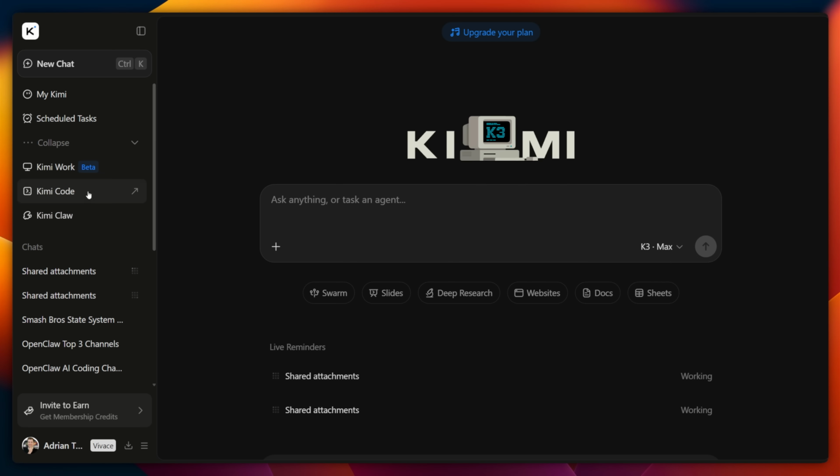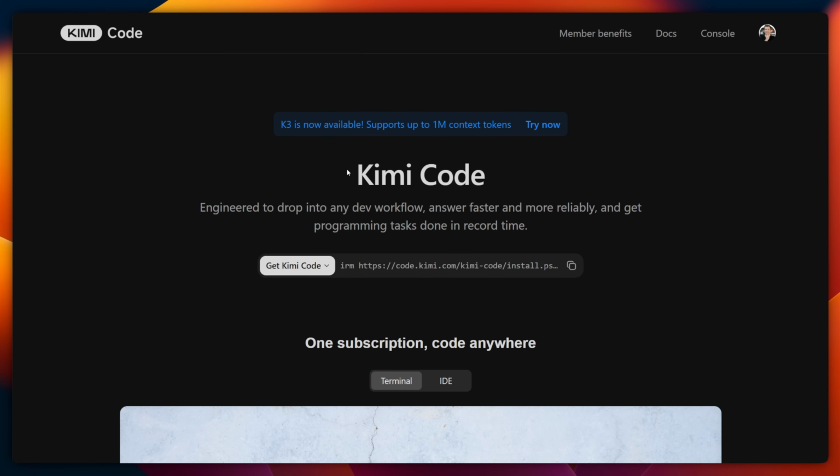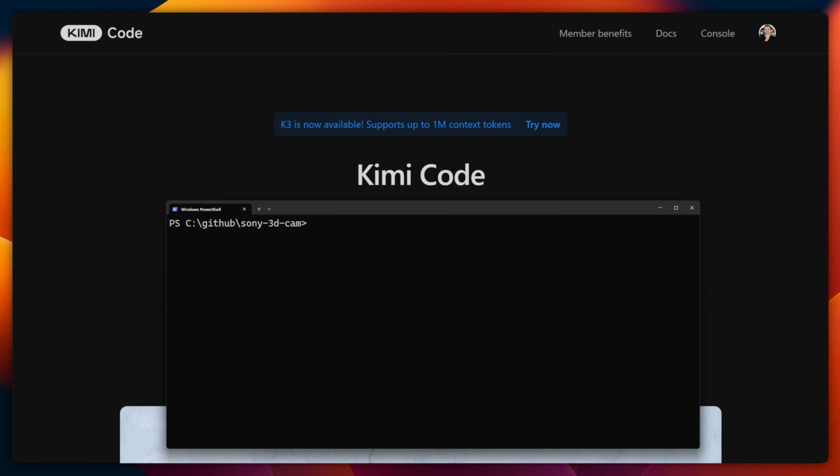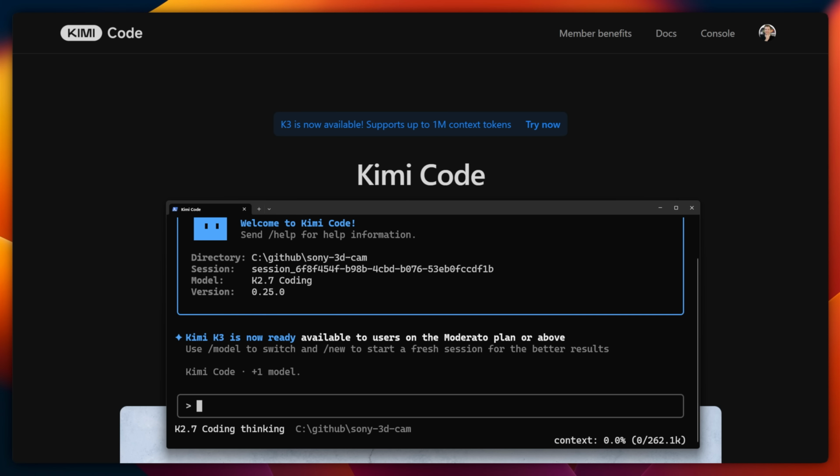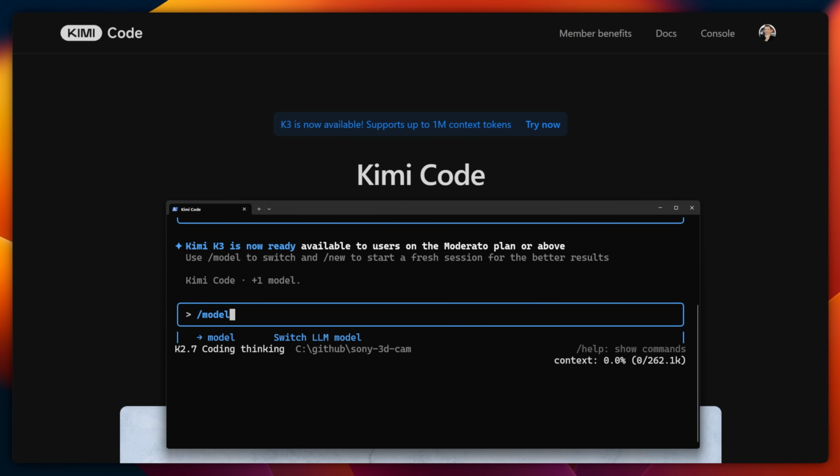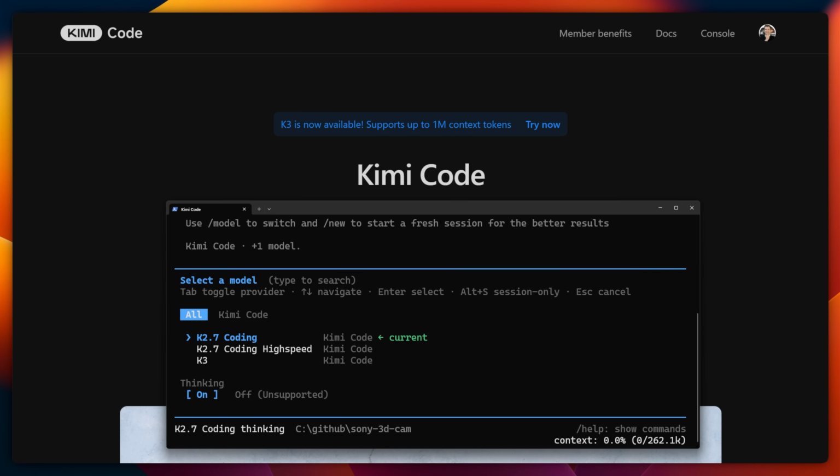If you weren't aware, there's also Kimi Code, which I want to test out with the new K3 model. Kimi Code is like Claude Code or Codex, just its own CLI where you can directly access the model, and it's got its own little harness that works quite well. Let me jump in here and select /model and swap to the latest K3 model.